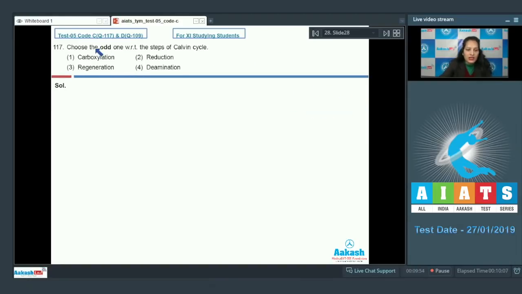Question number 117. Choose the odd one with respect to the steps of Calvin cycle. First option carboxylation, second reduction, third regeneration, fourth deamination. Calvin cycle is a cycle through which fixation of CO2 into carbohydrates is explained. It was discovered by Melvin Calvin, hence the name. In Calvin cycle, there are 3 major steps called carboxylation, reduction and regeneration of RuBP. Carboxylation is the most crucial step. There is no step called deamination in the Calvin cycle. So the correct option is option number 4. Let's move on to the next question.